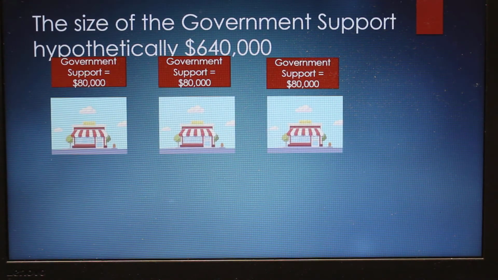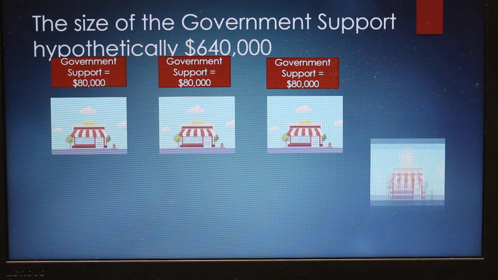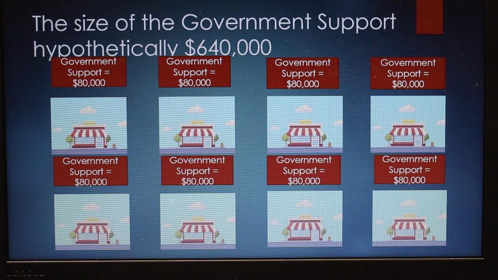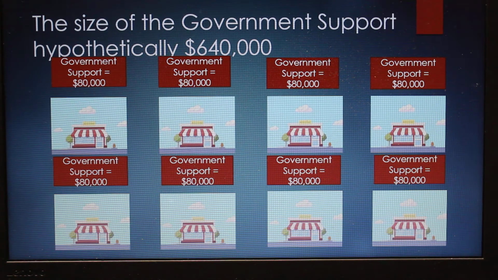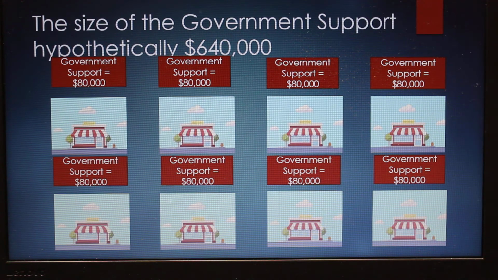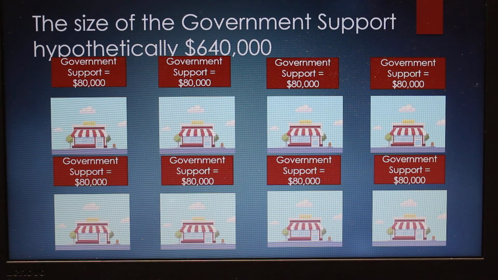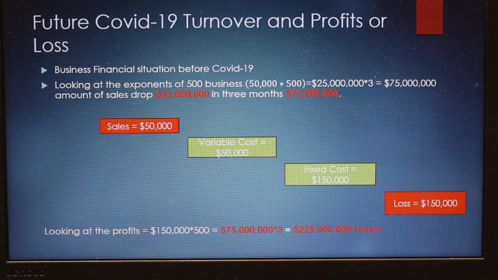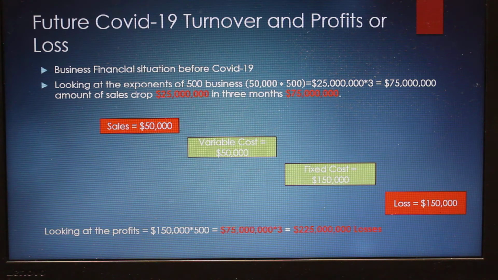Now, in terms of the government support of 80,000 each for 8 businesses, that will aggregate to 640,000. So the government support would equate to 640,000 for the various businesses, and in this instance, it's just 8 businesses. Now, let's have a look at what the situation holds for the future.